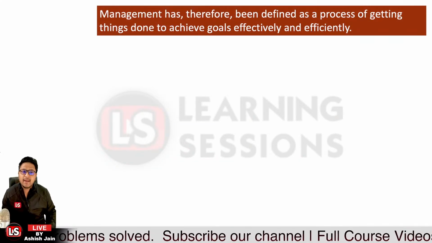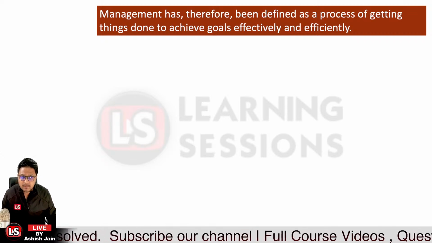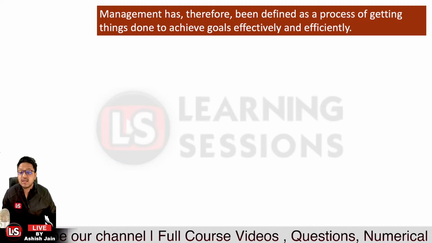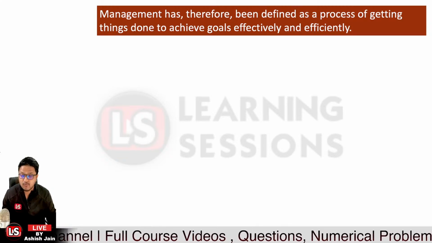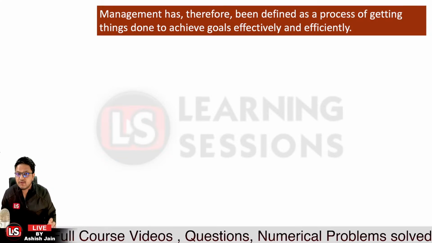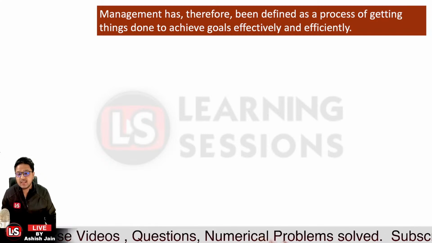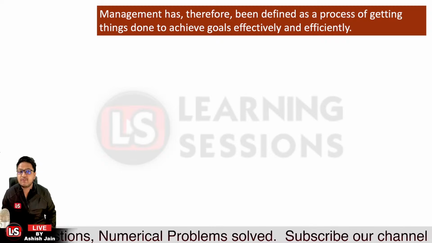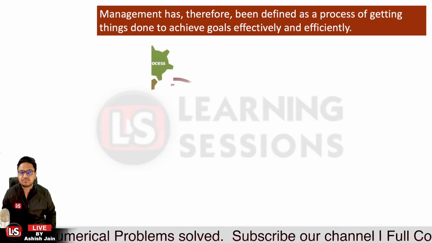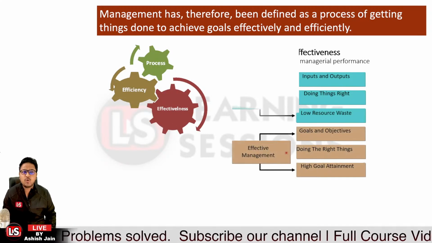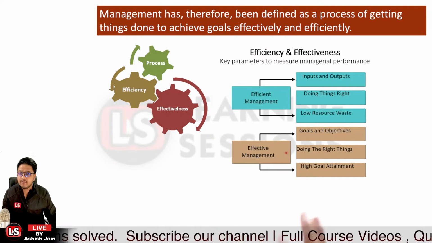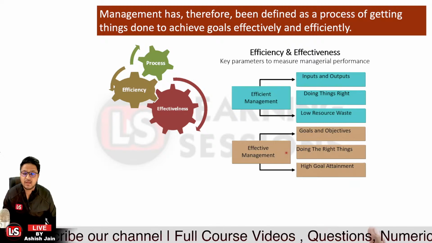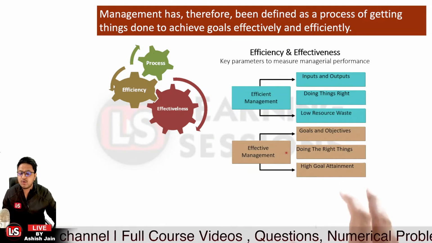It's related to management, which has therefore been defined as a process of getting things done so as to achieve the organizational goals effectively and efficiently. So if you want to achieve your organizational goals effectively and efficiently, then management is to get the work done from others, in such a manner that it can be effectively and efficiently achieved. Now we have effectiveness and efficiency. There are different factors related to efficient management and effective management, and the key parameters are on the screen itself.